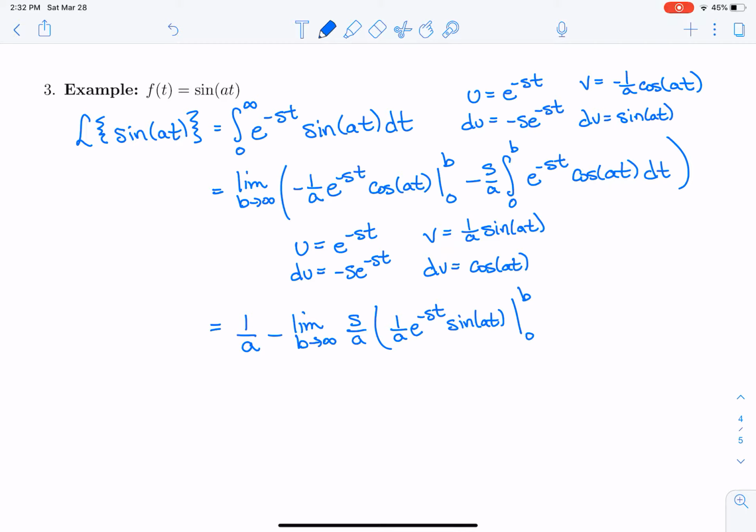And then I'm going to get minus the integral from 0 to b. And then I have a minus s times 1 over a. So that's going to be a plus s over a e to the minus st sine of at dt.